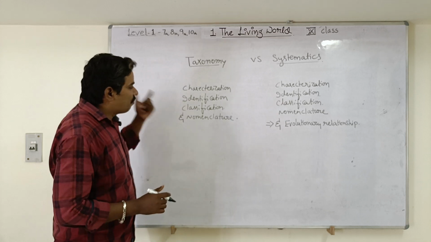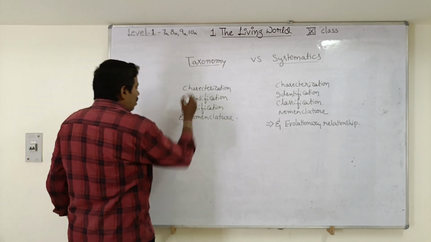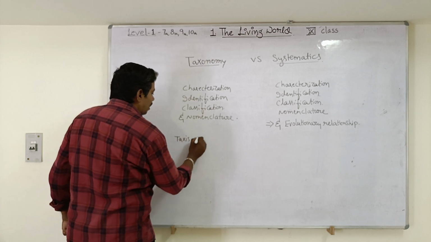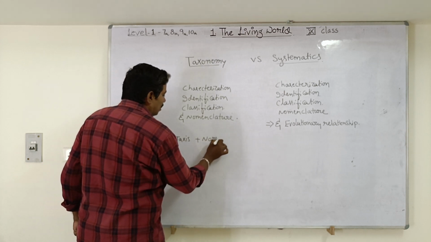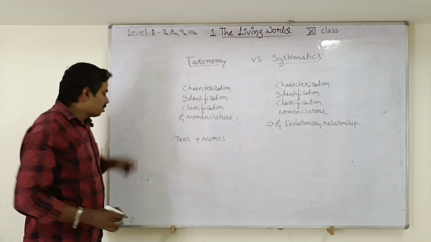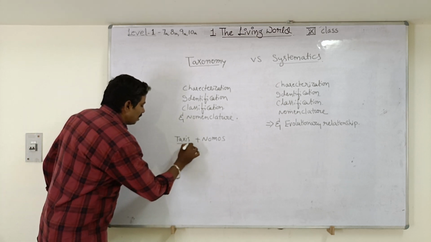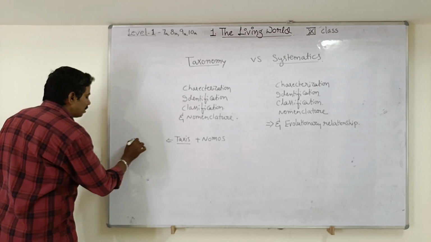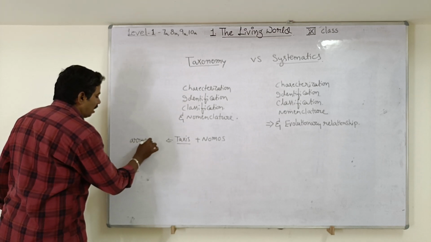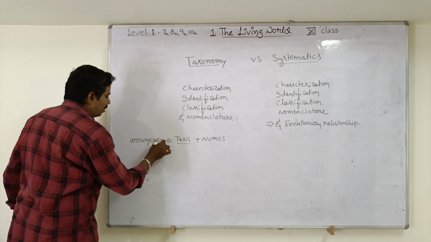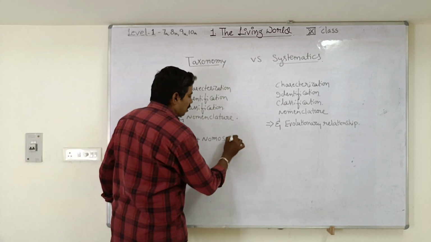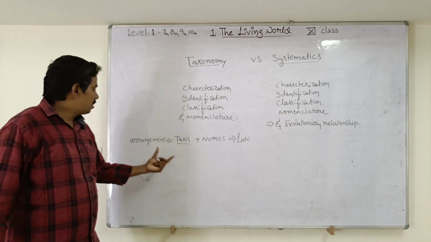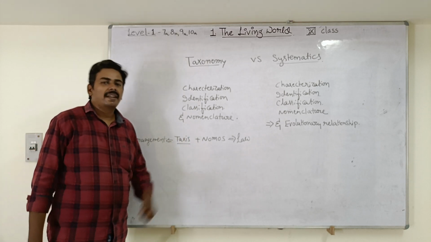So now what are the other differences? Let us see. The word taxonomy is derived from two words, taxis and nomos. What is the meaning of taxis? Taxis means arrangement. Nomos means law. So if you combine these two words, law of arrangement is called taxonomy.